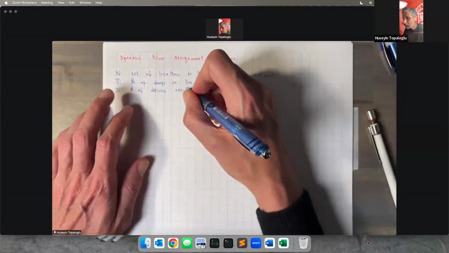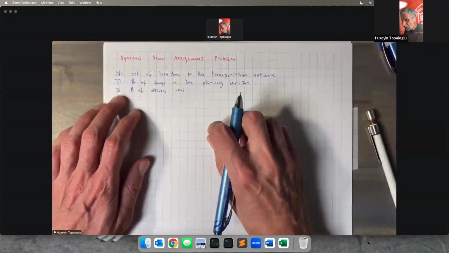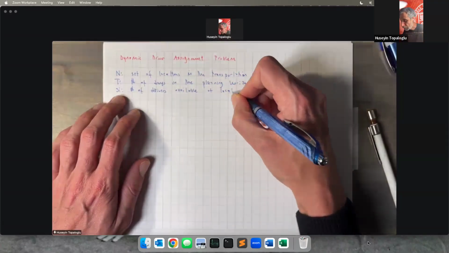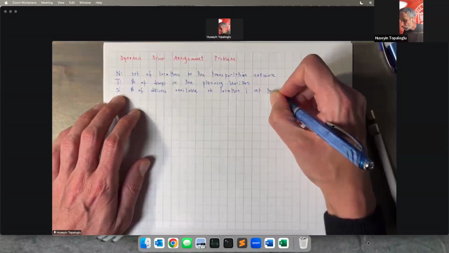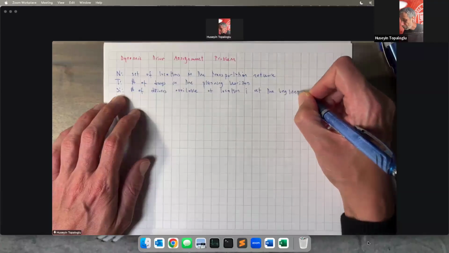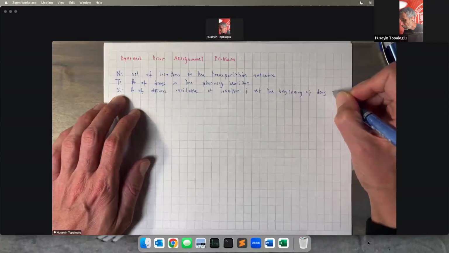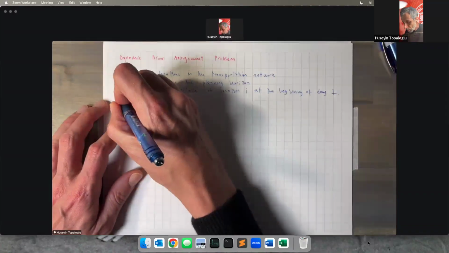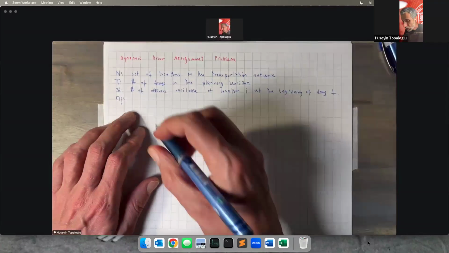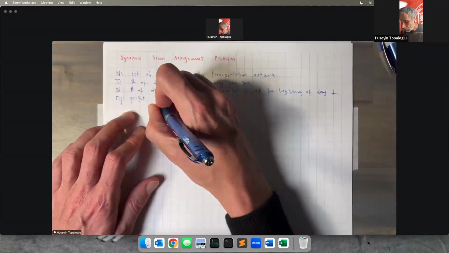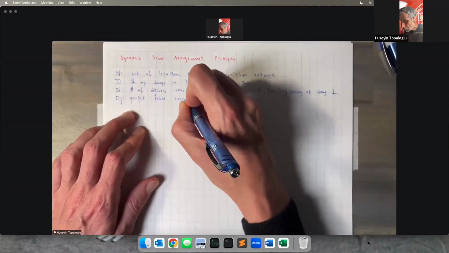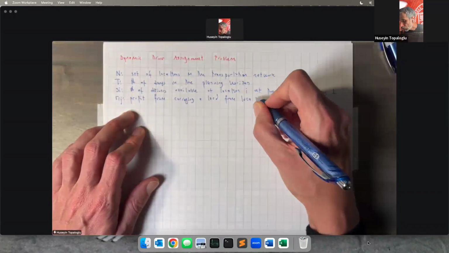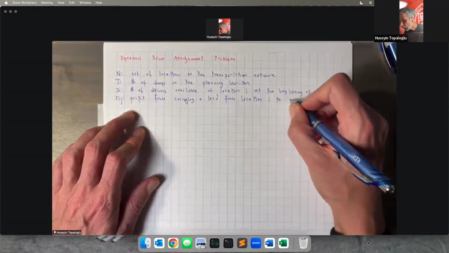Part of the problem data: at the beginning of day 1, I know how many drivers I have at each location. S_i is the number of drivers available at location I at the beginning of day 1. At the beginning of day 1, I know where my drivers are. Let's say R_ij, R sub ij, is the profit from carrying a load from location I to J.